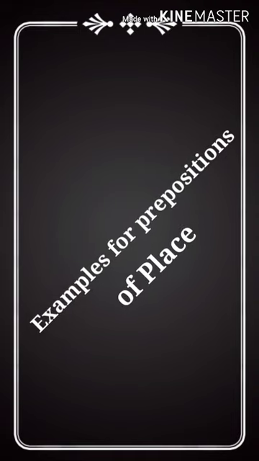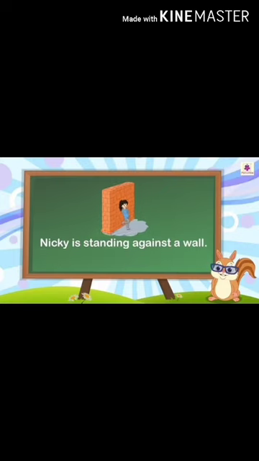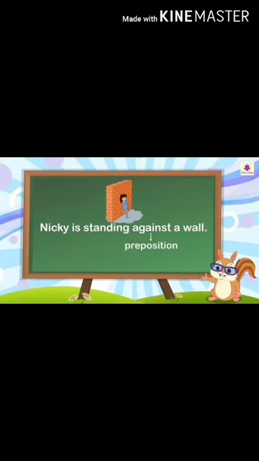Let us see a few examples. If you go into examples, you will get to know. The first example is: Nikki is standing against a wall. Here, which is the preposition? Against is a preposition. Why? Because against is a word which says where Nikki is.